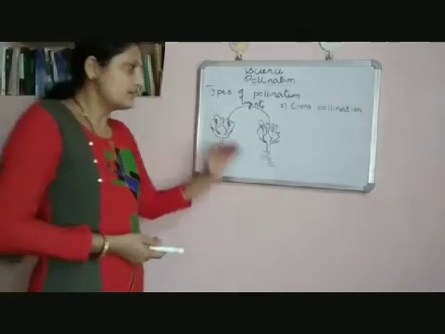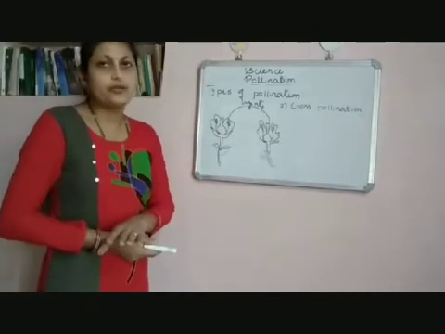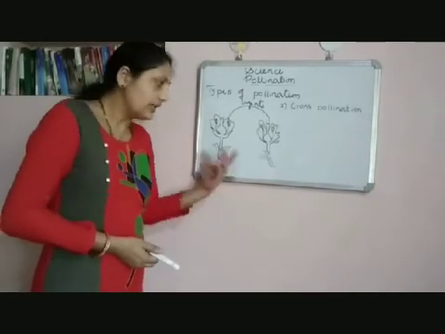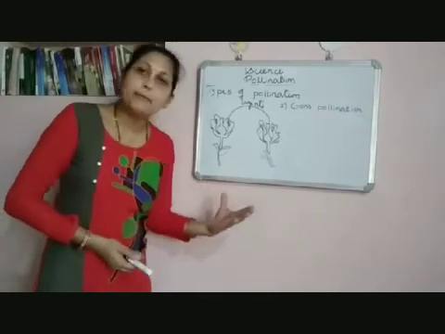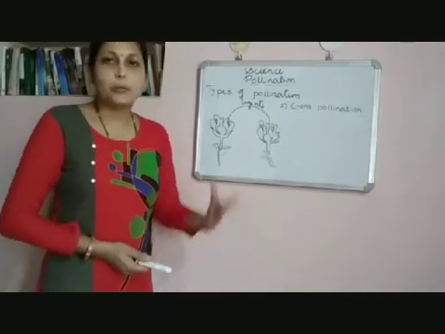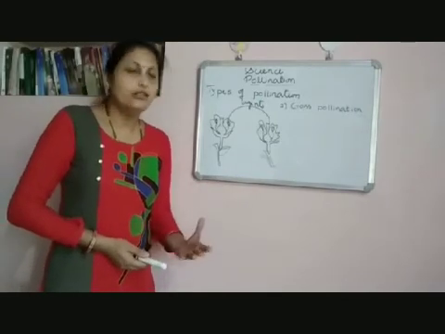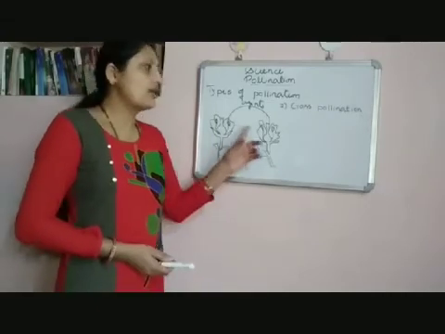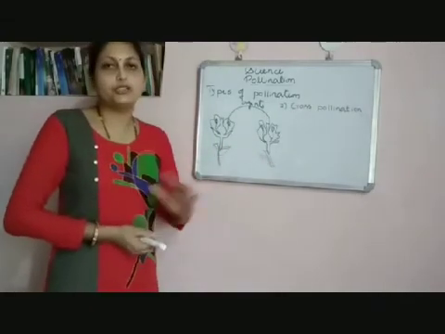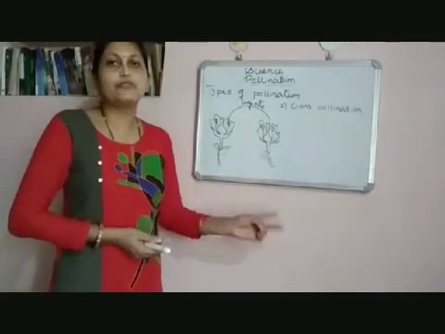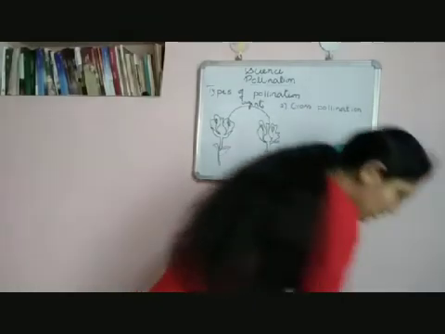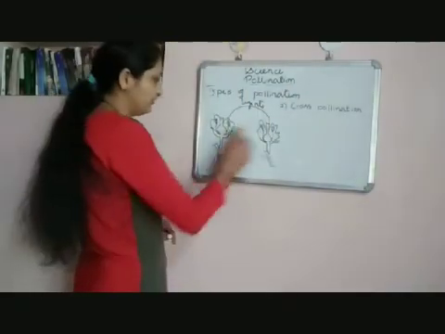So examples are apple, grapes, plum, pear, cucumber, squash, mustard, pumpkin. All these are examples of cross pollination. Here pollination takes place between two flowers of two different plants of the same kind.